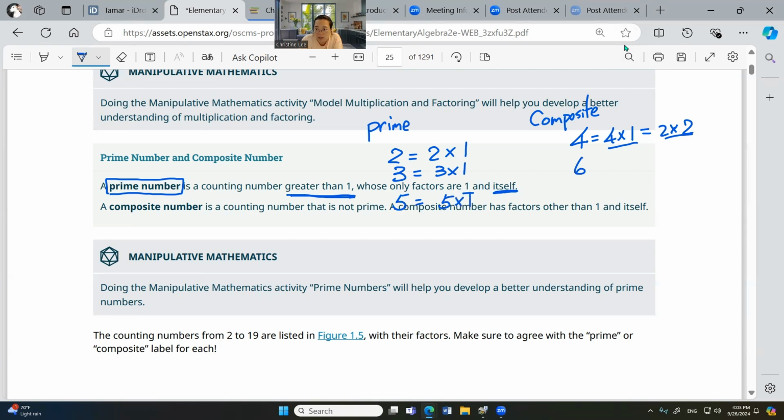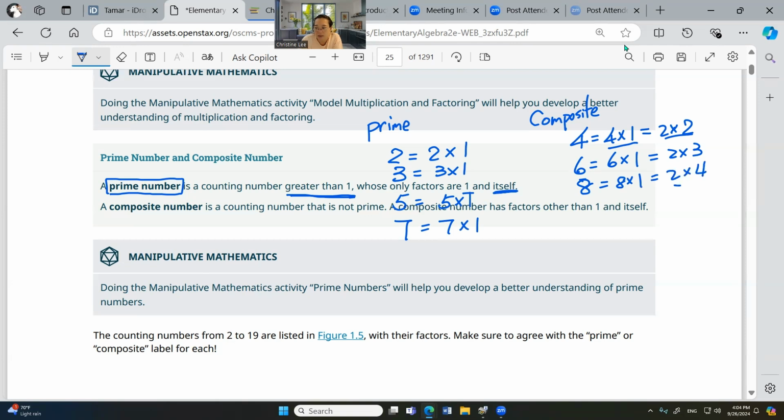6, okay, 6 is 6 and 1 and also 2 and 3. So 6 is a composite. 7 is 7 and 1. 8, well, all the even numbers are composite. All the even numbers, 8 and 1 and 2 and 4, right?